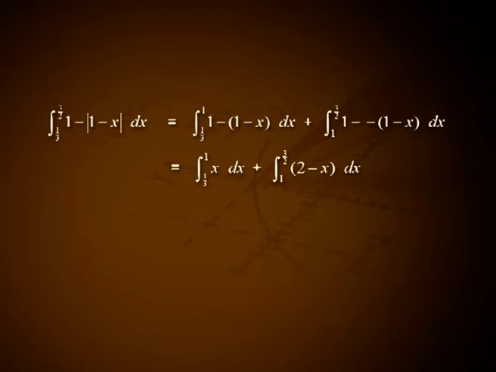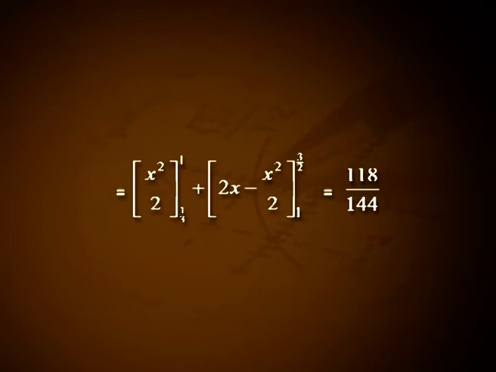Hence, the integral from 1/3 to 3/2 of (1 − |1 − x|) dx is equal to the integral from 1/3 to 1 of (1 − (1 − x)) dx plus the integral from 1 to 3/2 of (1 − (1 − x)) dx, that is equal to the integral from 1/3 to 1 of x dx plus the integral from 1 to 3/2 of (2 − x) dx, that is equal to x²/2 over the range 1/3 to 1 plus 2x − x²/2 over the range 1 to 3/2, that is equal to 118/144.